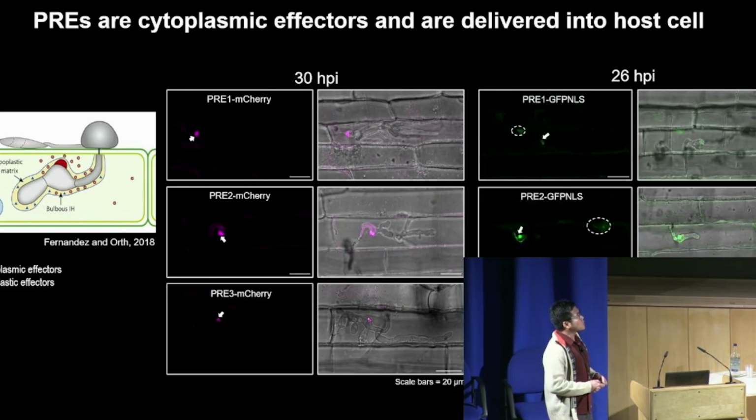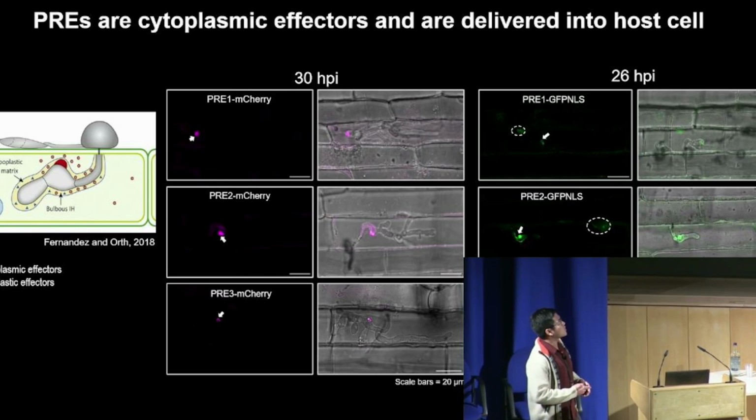And to further demonstrate that PREs 1 to 3 can be delivered into the host cell, I cloned PREs and then fused them to GFP with a nuclear localization signal. And indeed, it preferentially accumulates at the biotrophic interfacial complex, and at the same time, it also accumulates in the host nucleus, indicating that they are delivered and taken up by the host. So this cell biology assay validated that PREs 1 to 3 are secreted proteins and are cytoplasmic effectors.